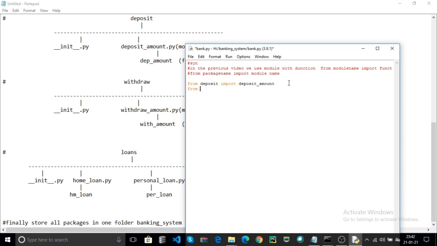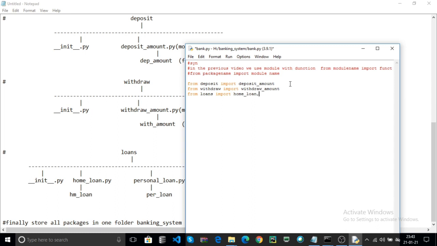Now the other package is withdraw. From withdraw import your module, withdraw_amount. Then your other package is loans. Import home_loan, comma, because that loans package contains three modules.